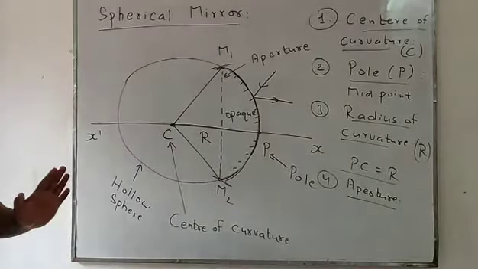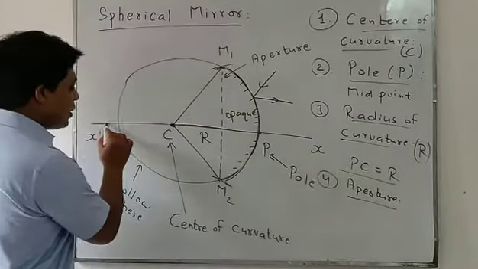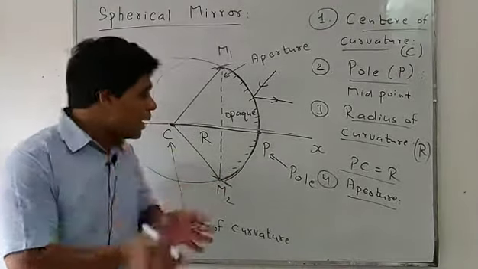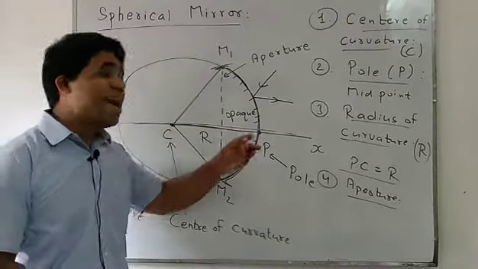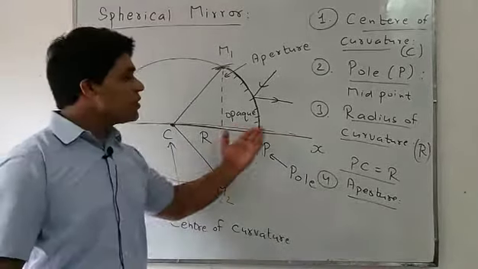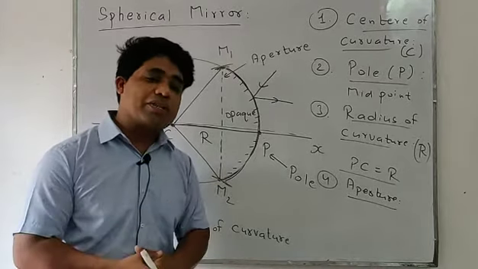Now students, we have this axis, the x axis. This is an imaginary axis that passes through the center of curvature as well as the pole, on both sides. Such an imaginary axis is said to be the principal axis. That will be our next definition.